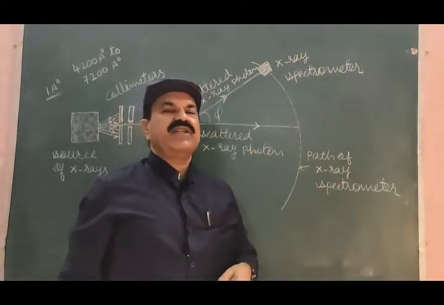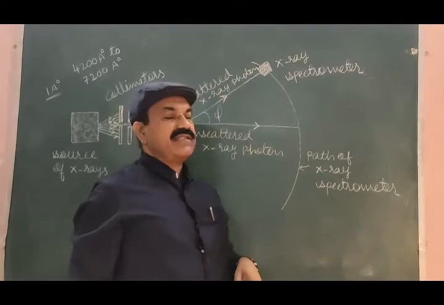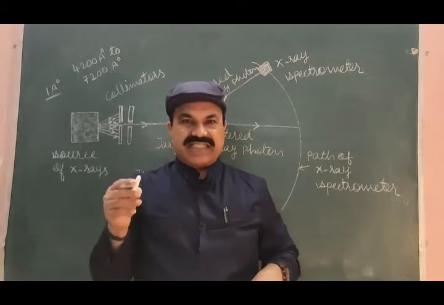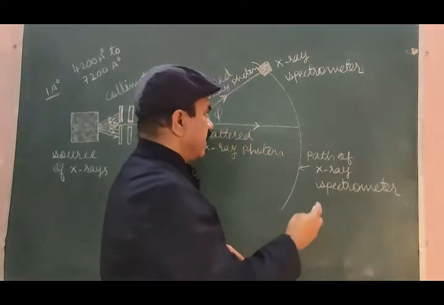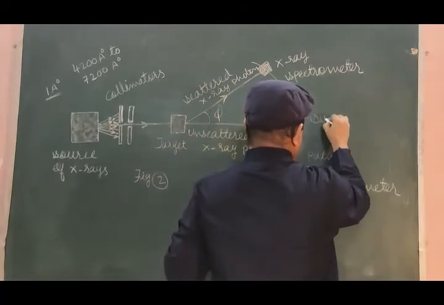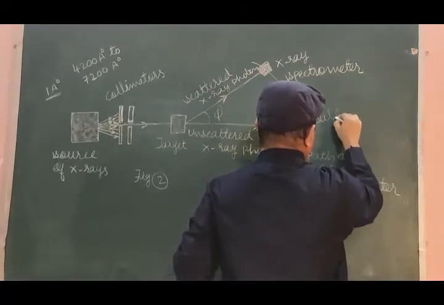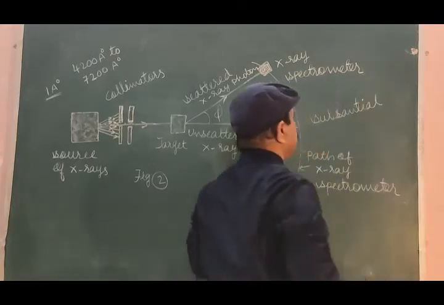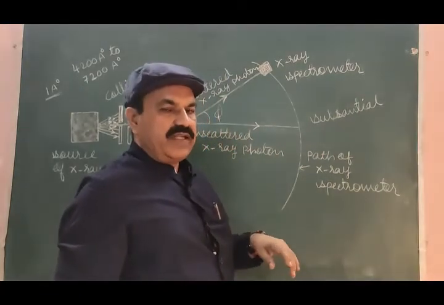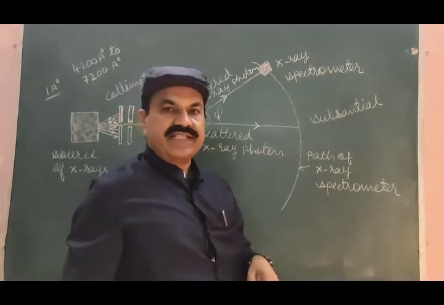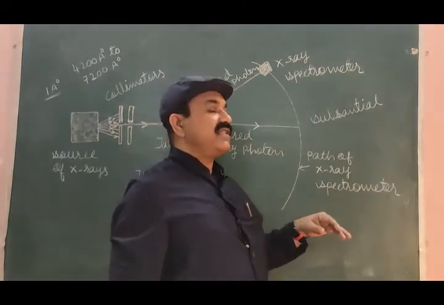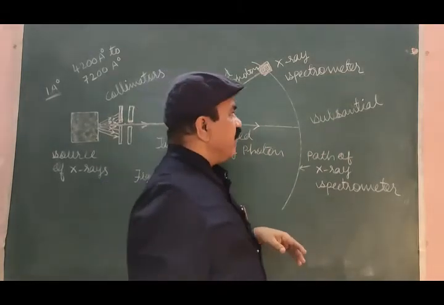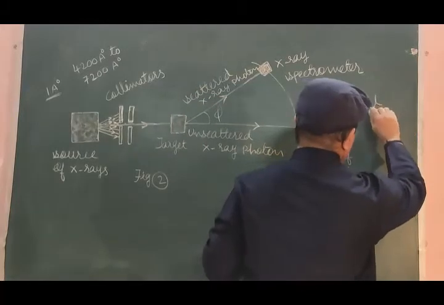And when we see the spectrum of scattered photon in the X-ray spectrometer, we find that this spectrum has a substantial portion of the initial photon.